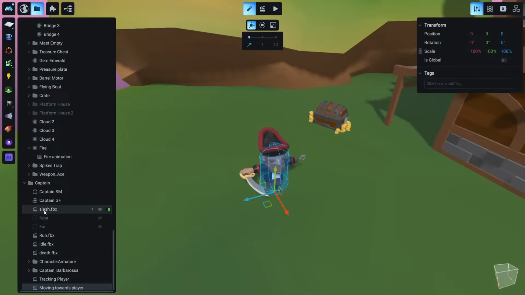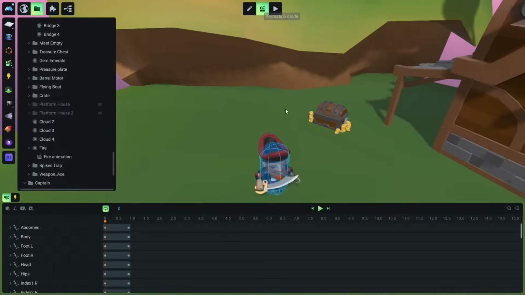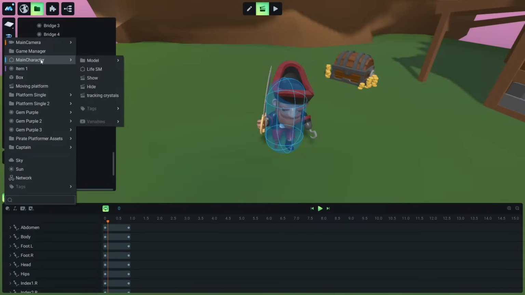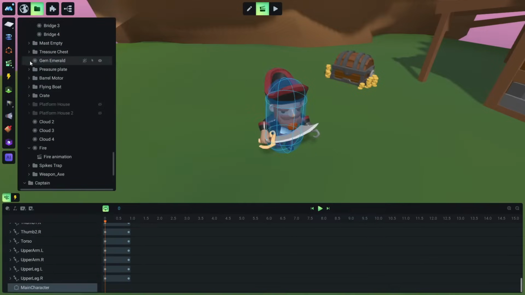Okay, so we go to the slash animation, and slash animation is when the character attacks. You see, when the character attacks, and we can add here our main character. And why do we want to add our main character here? Of course, as I said, this is a very simple solution. It's not optimal, but just to understand the logic.